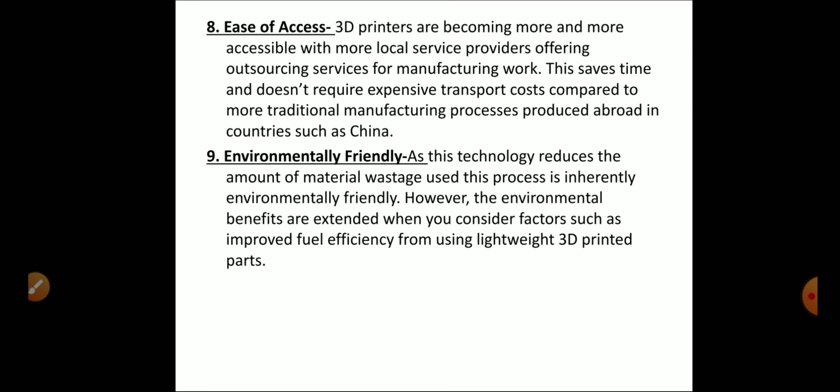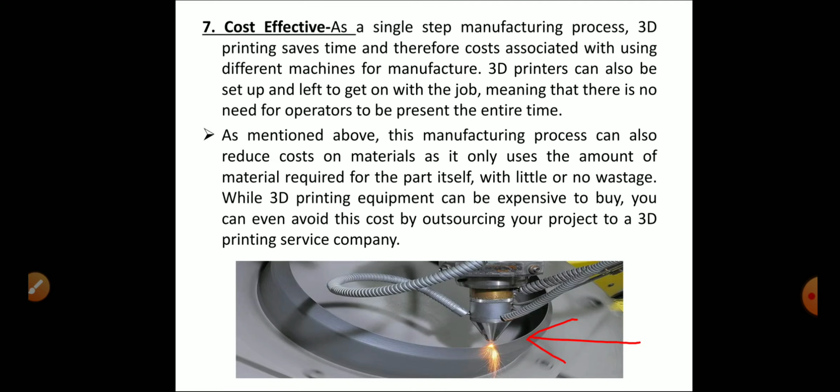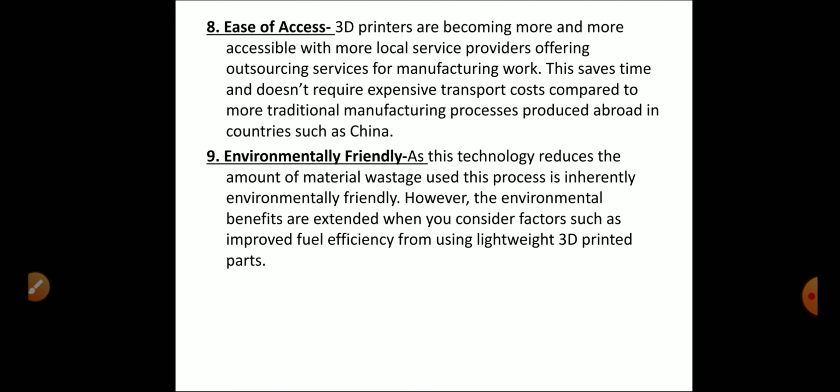Ease of access. 3D printing is becoming more and more accessible, with more local service providers offering outsourcing services for manufacturing work. This saves time and does not require expensive transport costs as compared to more traditional machining manufacturing processes produced abroad in countries such as China. So the ease of access is very economical in terms of cost for the additive manufacturing process.